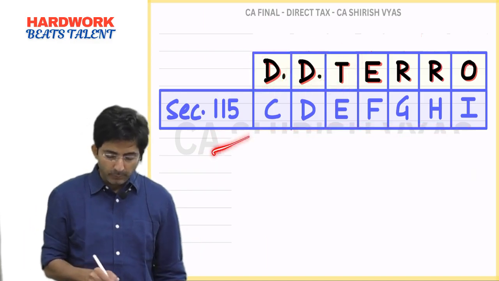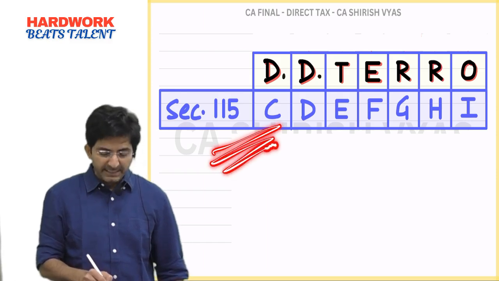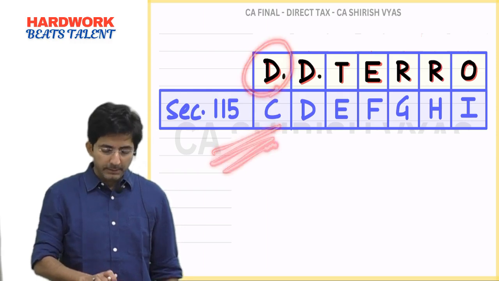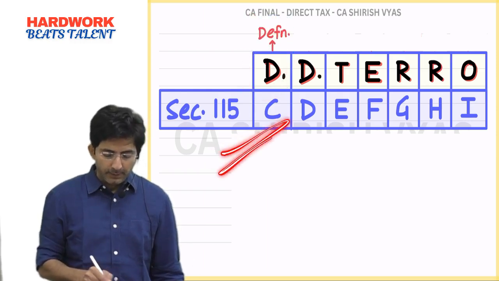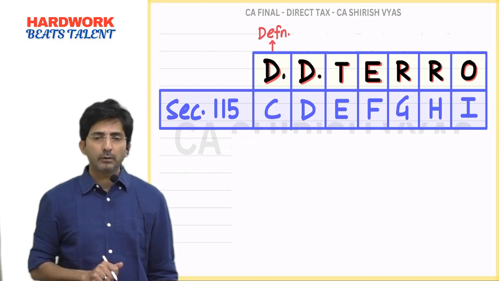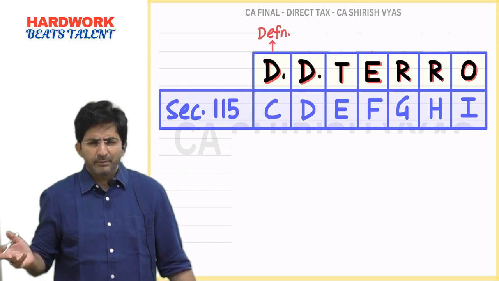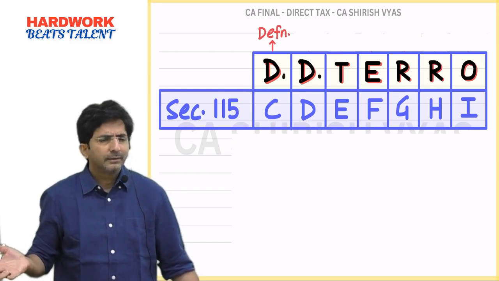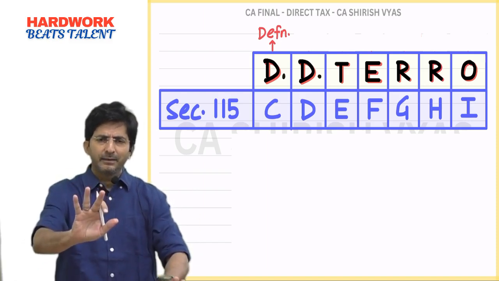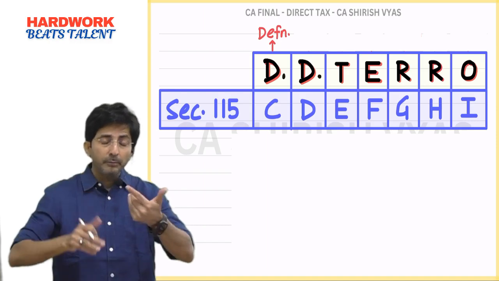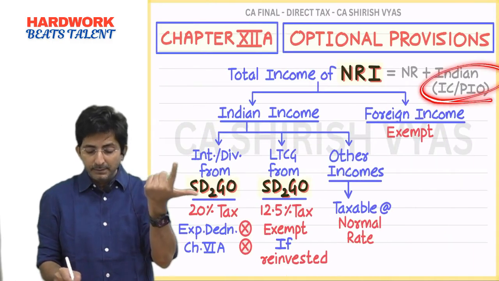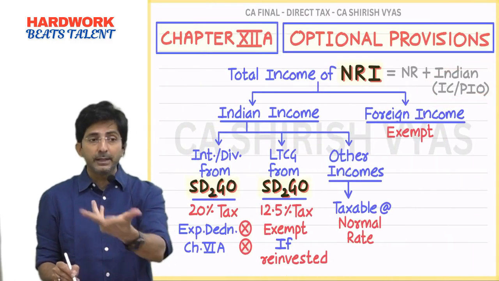So see, what is 115? D is for definitions. If you see in the Bare Act, section 115C has the definitions. Definition of what? Who is NRI? What is SADGO? This I already explained, I am not re-explaining. But the meaning of NRI, what did I say? NR plus Indian. And Indian means Indian citizen or person of Indian origin.